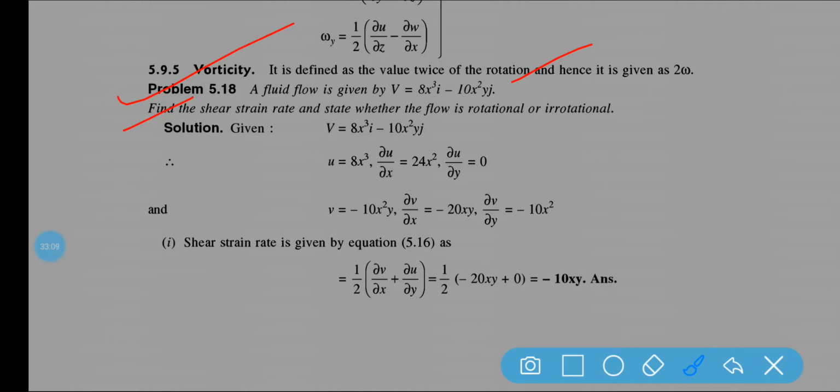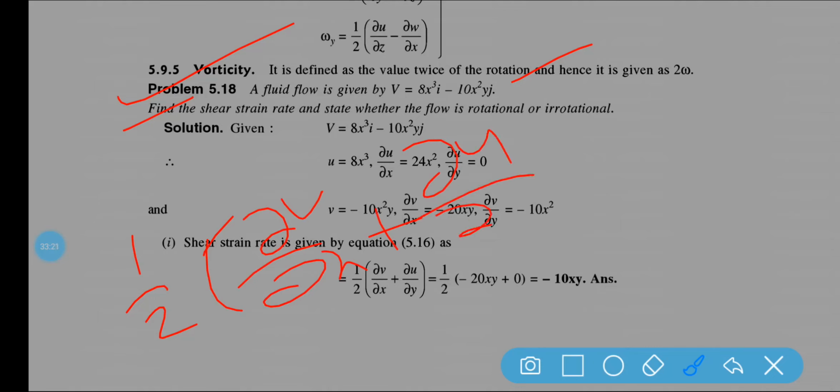Let us see. Basically the shear strain rate is, as I have discussed, half into del v by del x plus del u by del y. This is the shear strain rate.